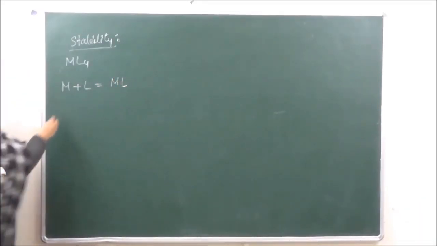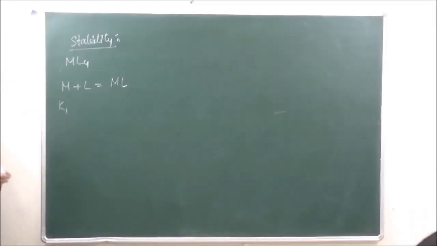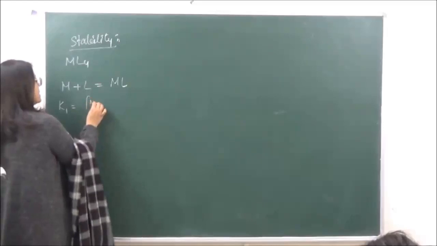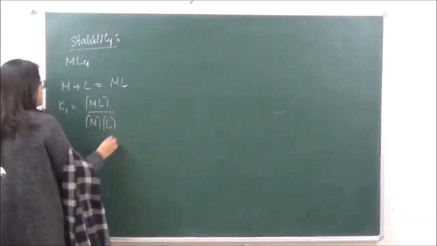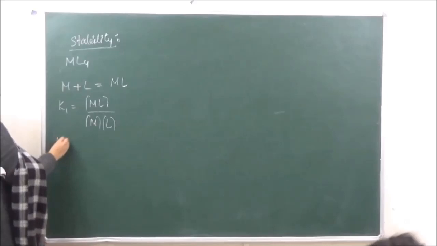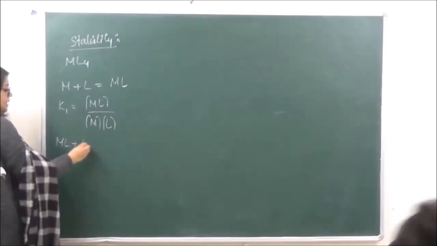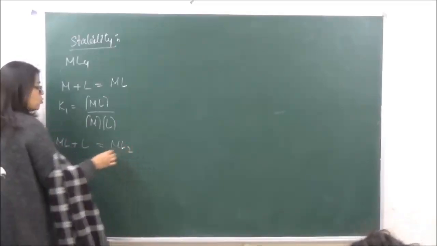So the stability constant for this particular reaction, which is given by K1, will be given as concentration of ML upon concentration of M into concentration of L. Okay? Now in the second step we have ML, then another ligand is going to approach such that we will now have ML2.